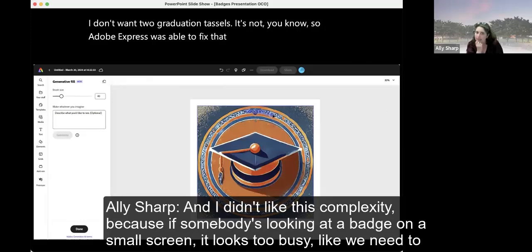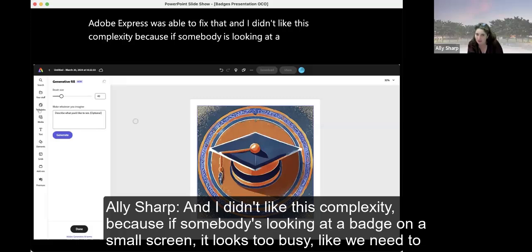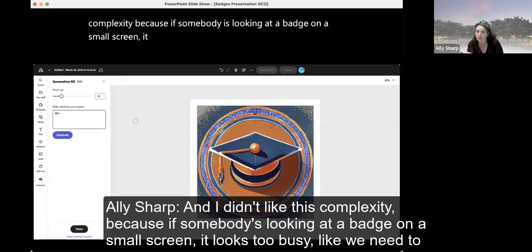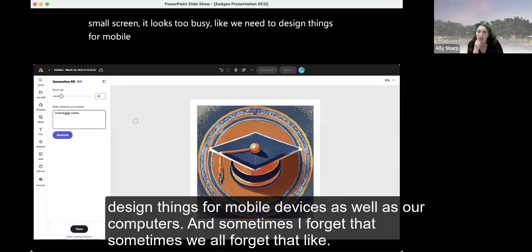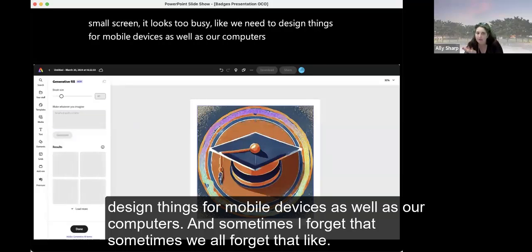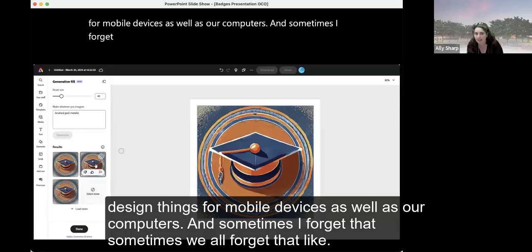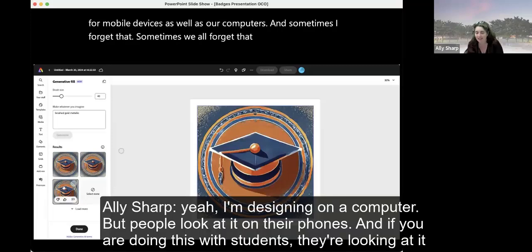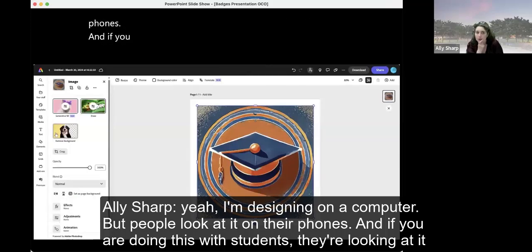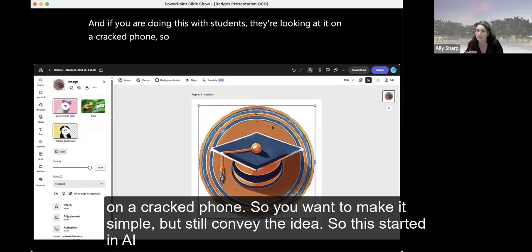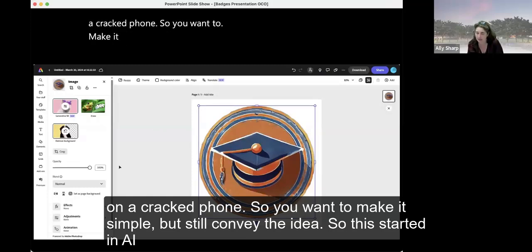And I didn't like this complexity because if somebody's looking at a badge on a small screen, it looks too busy. Like we need to design things for mobile devices as well as our computers. And sometimes I forget that. Sometimes we all forget that. Like, yeah, I'm designing on a computer, but people look at it on their phones. And if you are doing this with students, they're looking at it on a cracked phone. So you want to make it simple, but still convey the idea.